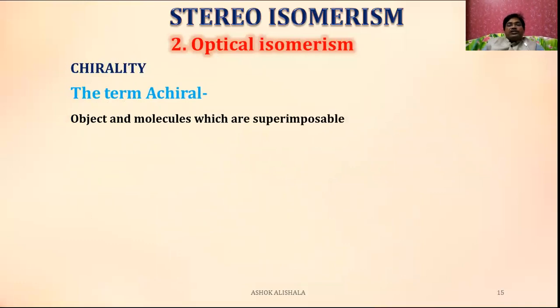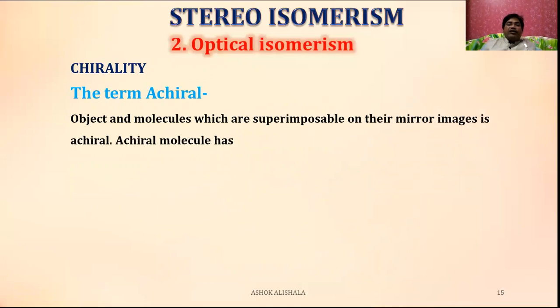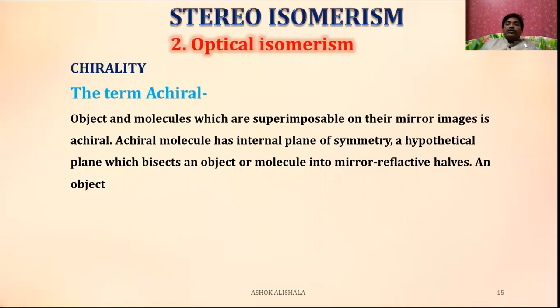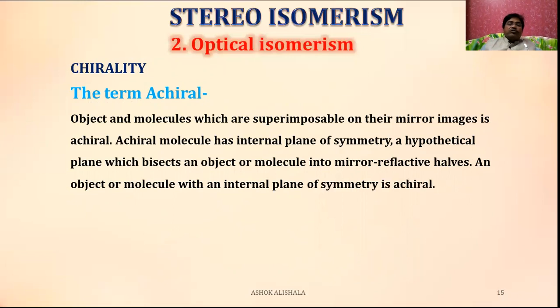Objects and molecules which are superimposable on their mirror images are achiral. An achiral molecule has an internal plane of symmetry, a hypothetical plane which bisects an object or a molecule into mirror reflective halves. An object or a molecule with an internal plane of symmetry is said to be achiral. Chiral means it should not have a plane of symmetry. Achiral means, when a molecule can be bisected into two equal halves, that is called an achiral molecule.